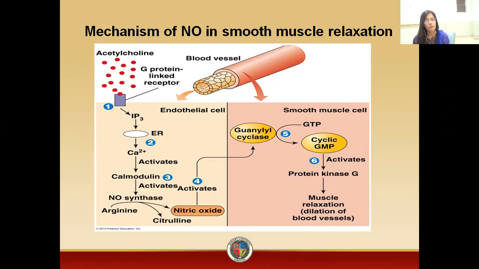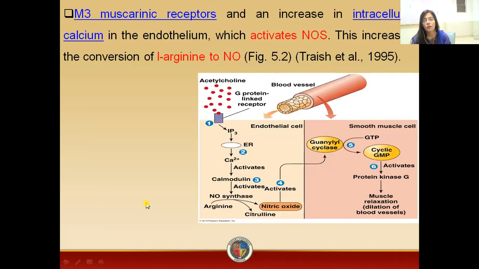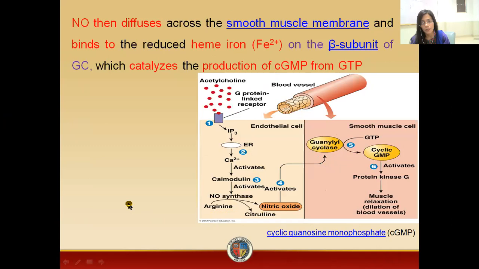As a result of this increase in calcium, the increased calcium will activate calmodulin. This calmodulin now will activate an enzyme which is nitric oxide synthase. Now this nitric oxide synthase is converting L-arginine into nitric oxide. This nitric oxide will cross the smooth muscle membrane.